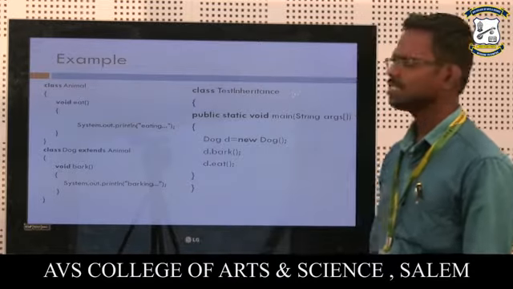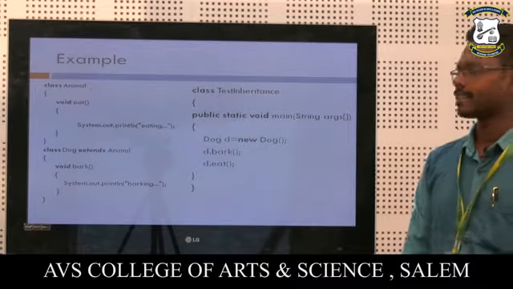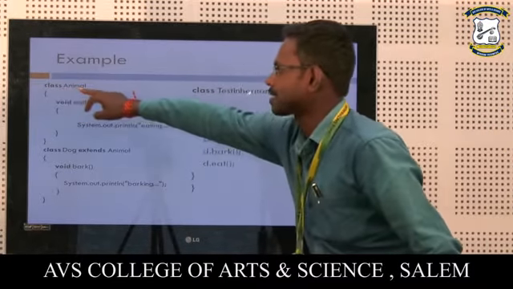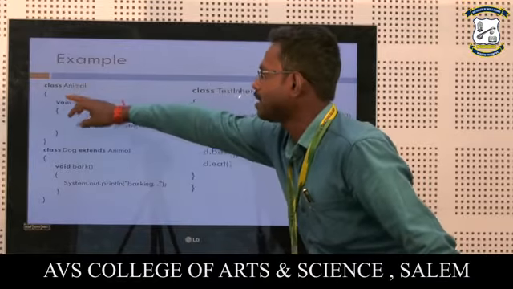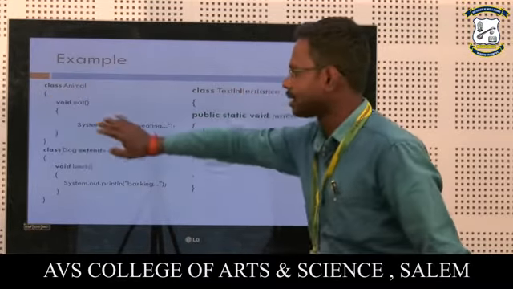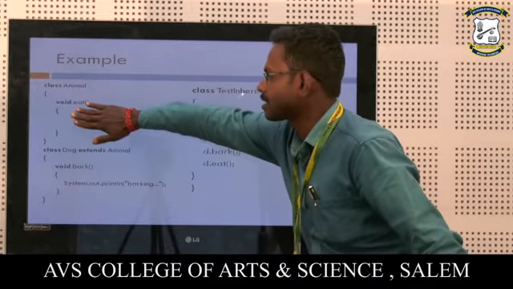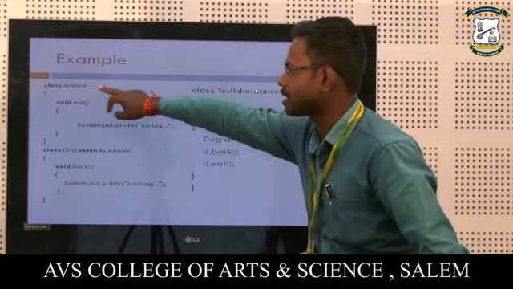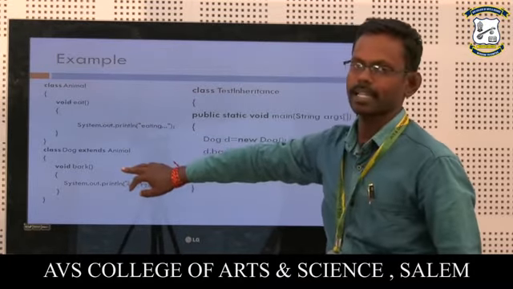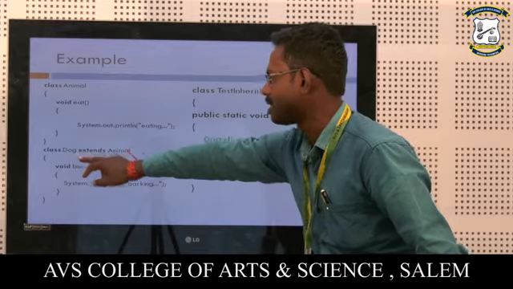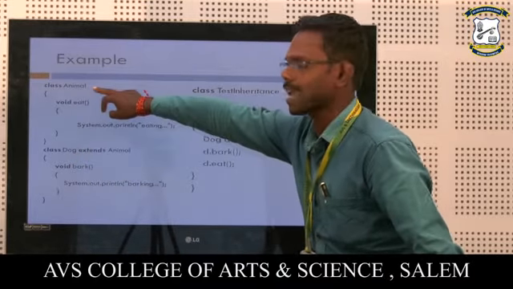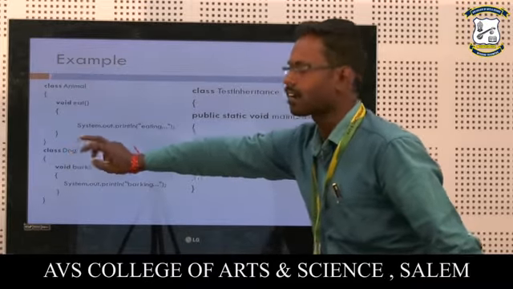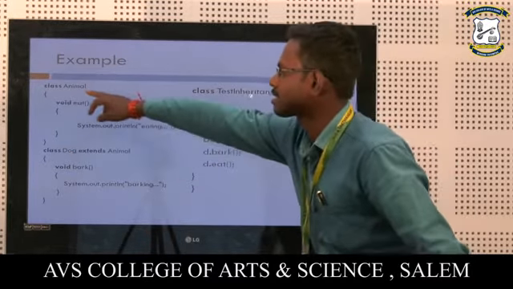Then this is the sample example for inheritance. We know that we write class followed by the class name, and the code starts here. Then we write the function within the class. This is one class. Again we create another class, named animal. And again I am creating another class called dog, which extends the base class animal. Now this newly created class is dog, and the existing class is animal.